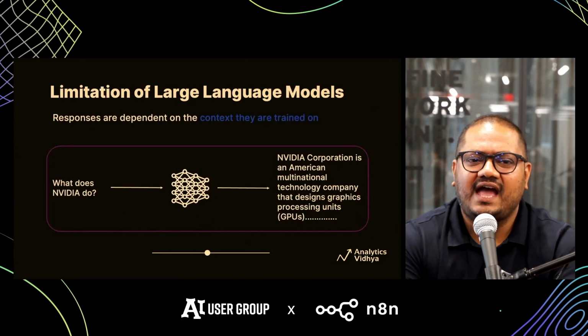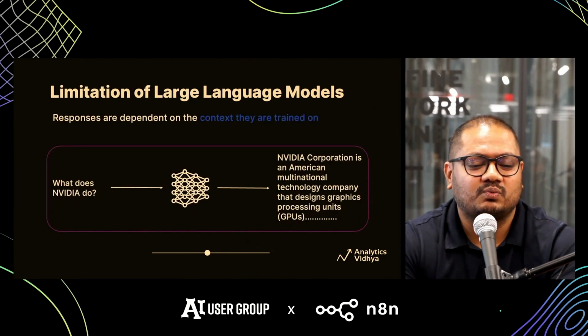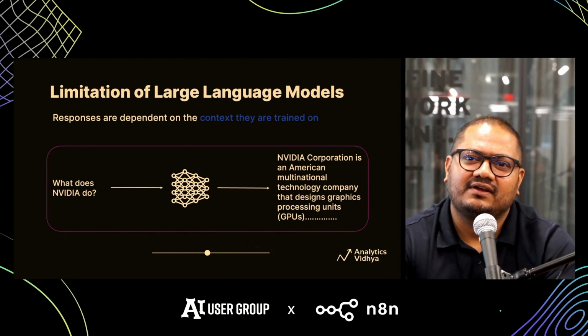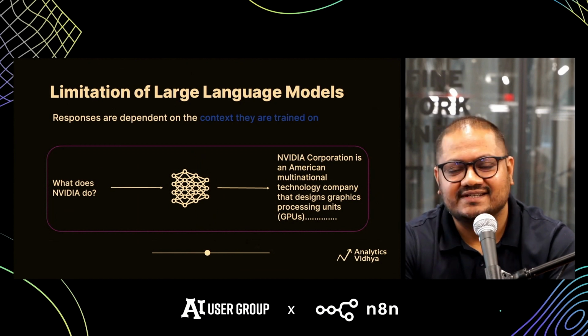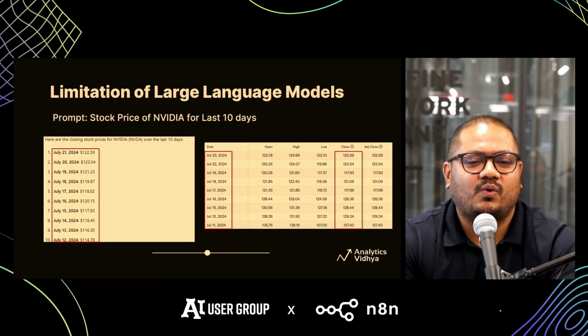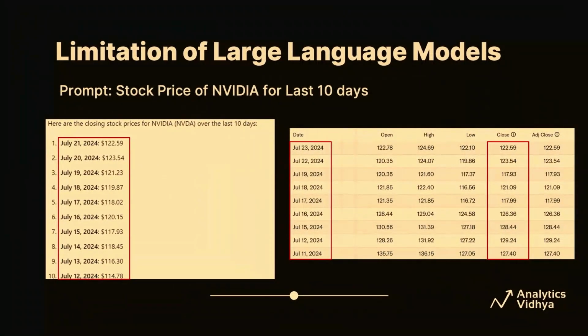So if we have a query like, what does NVIDIA do? It would already have trained on that data, and it would give us an informative reply on what NVIDIA does. But if we ask it, what is the stock price of NVIDIA, perhaps for the last 10 days, that's where your large language models would fall apart. ChatGPT is not just an LLM, it is also powered by a lot of agents.